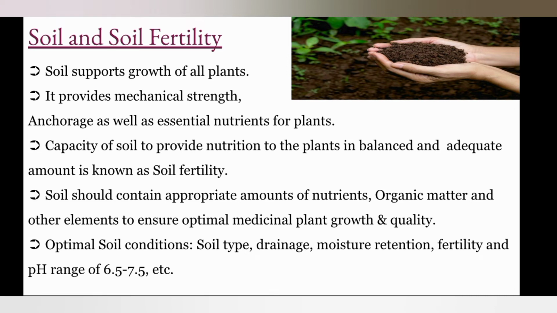The soil supports growth of all plants, provides mechanical strength, anchorage as well as essential nutrients for plants. The capacity of soil to provide nutrition to the plants in balanced and adequate amount is known as soil fertility. The optimal soil conditions depend upon soil type, drainage, moisture retention, fertility and a pH range of 6.5 to 7.5.